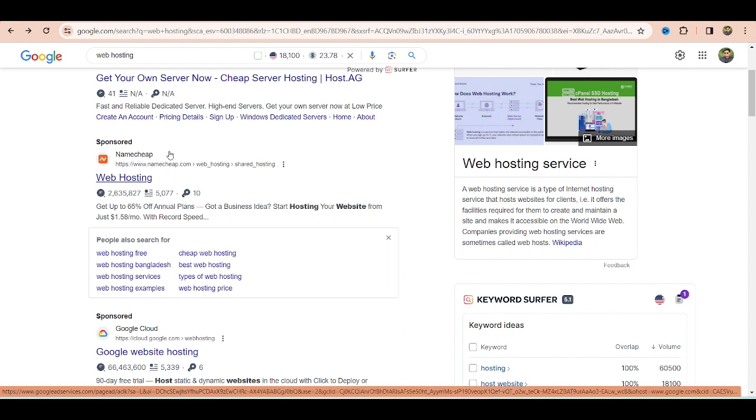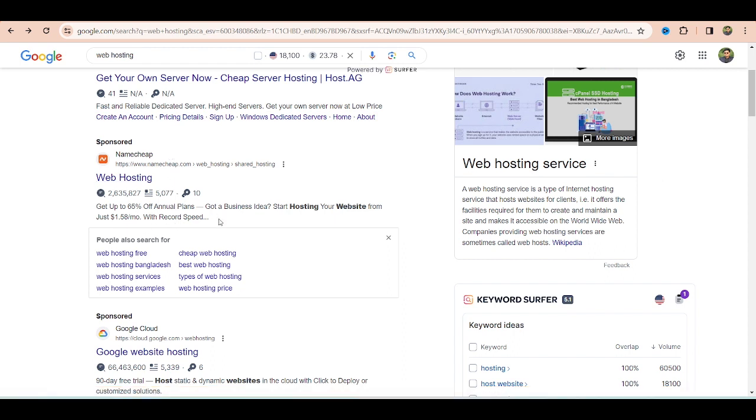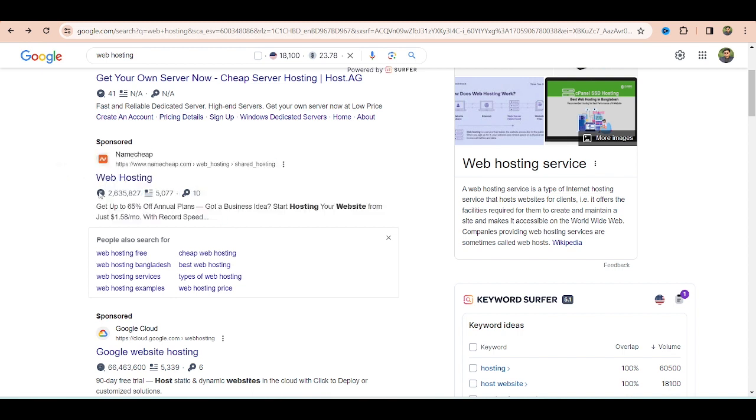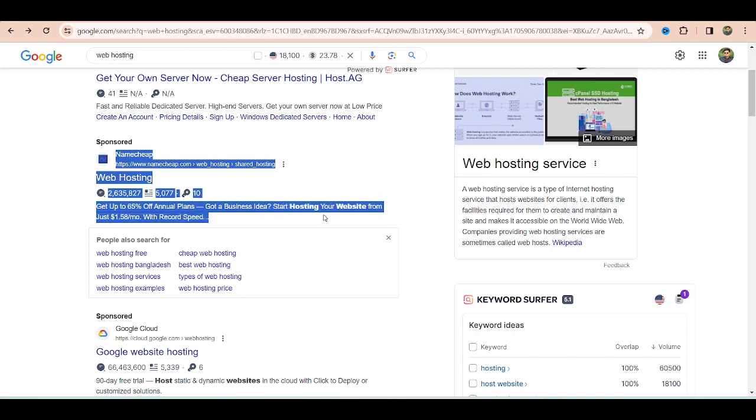They are selling this product. Here you will see this is the headline and this is the description, not ad copy, sorry. But together, the headline and the description, we call it ad copy.